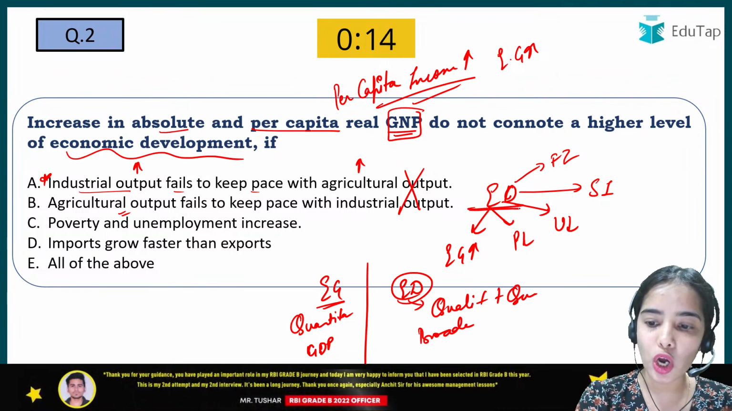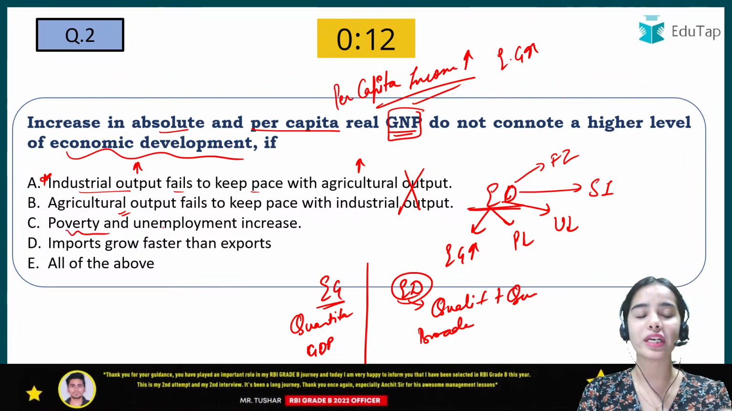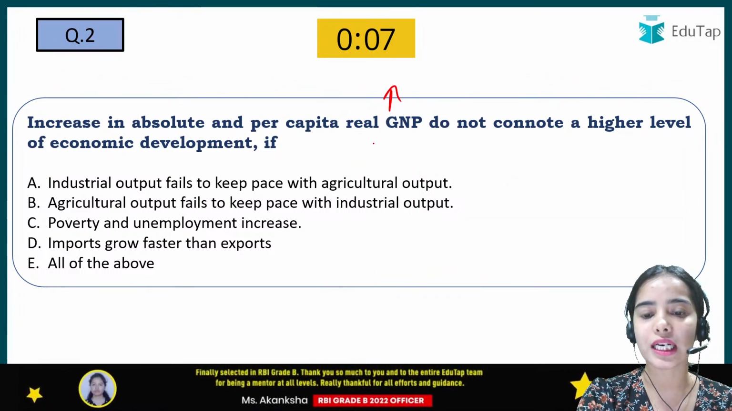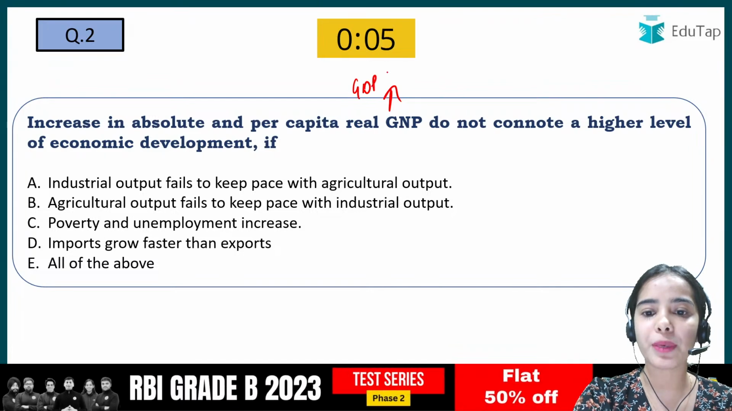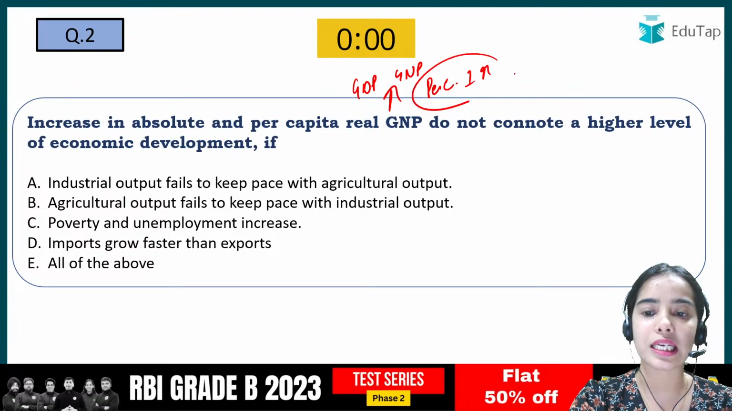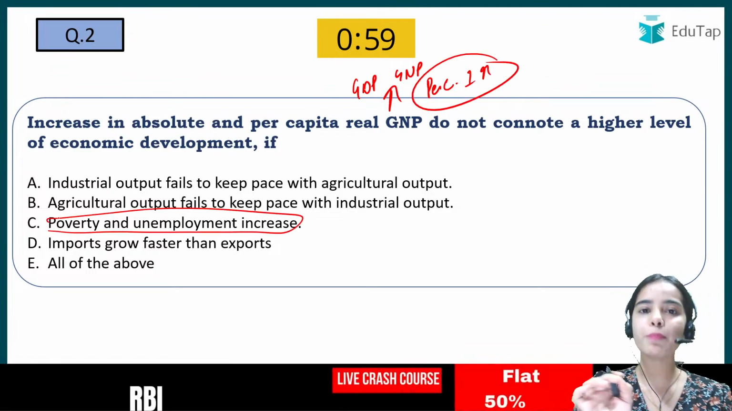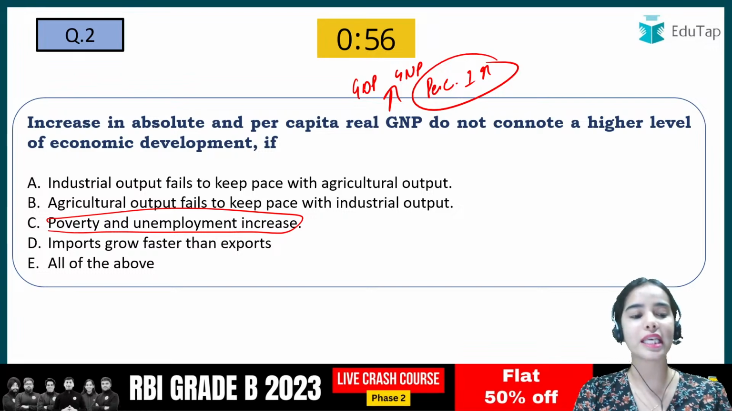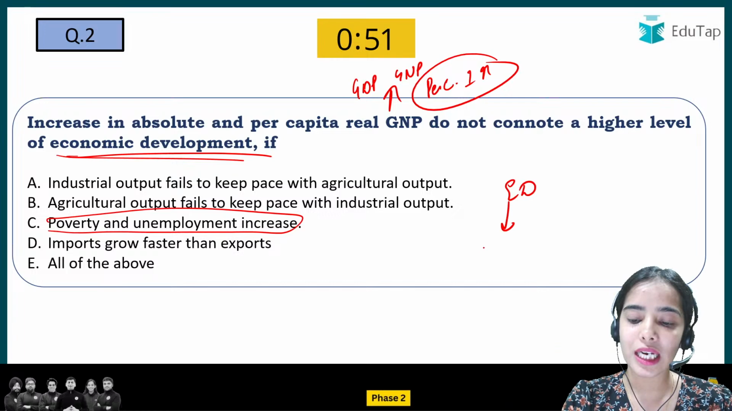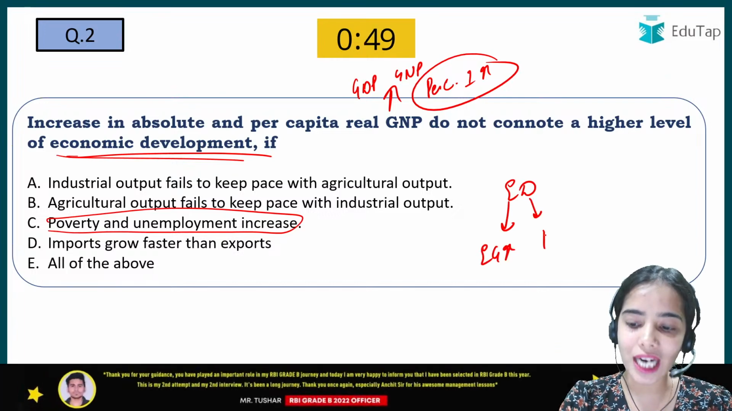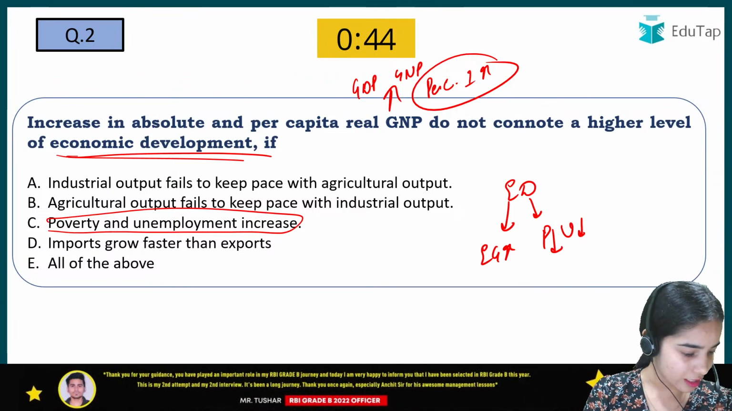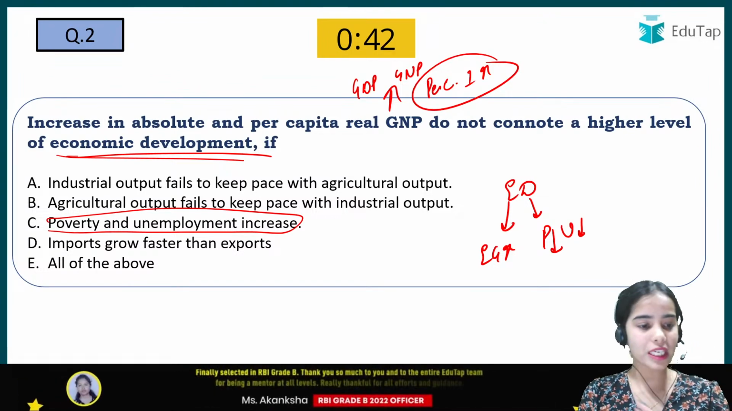When we talk about economic development, there should be a reduction in poverty and unemployment. So even though growth is happening in the country, the GDP growth or GNP growth is happening and the per capita income is increasing, still the poverty and unemployment are increasing. Here we cannot say that economic development is happening, because economic development means that economic growth is happening and with that the poverty and the unemployment are reducing. So that's why C is the correct answer here. Understood? So I hope there is no confusion.